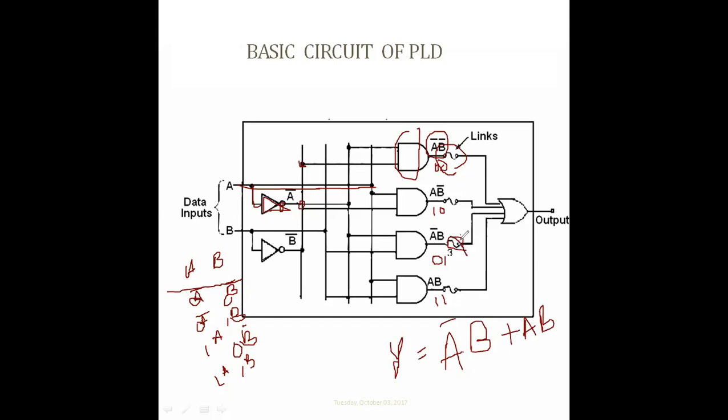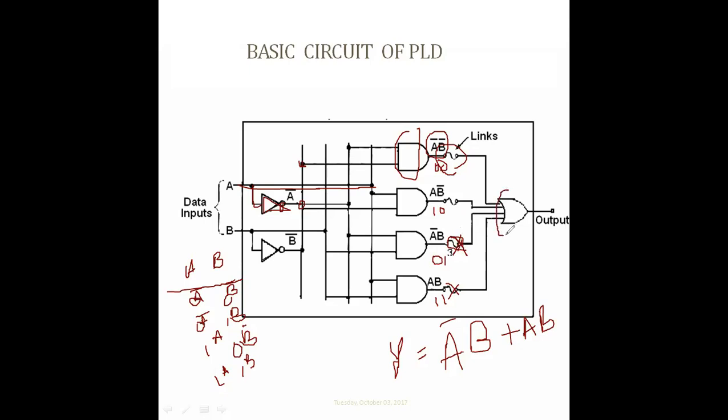This fuse has to be, by means of a program, connected to this line. The third and fourth lines have to be shorted. That means when a link is connected by means of the program, the rest of the 2 links are opened, they are the open case. That means by means of the program we are connecting these through the OR logic.